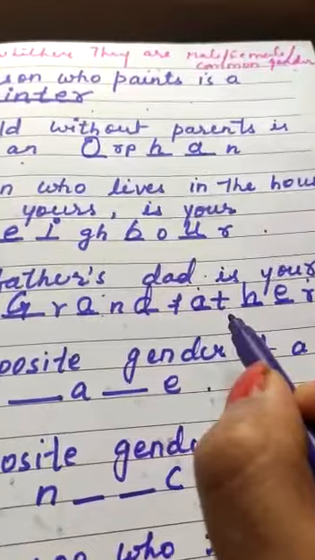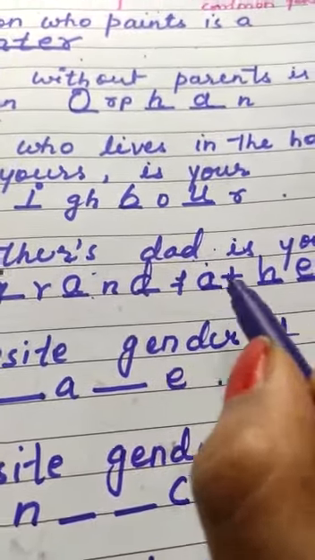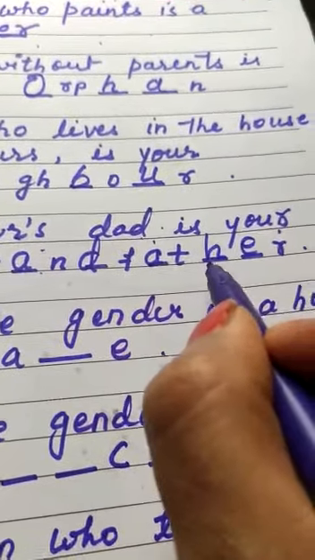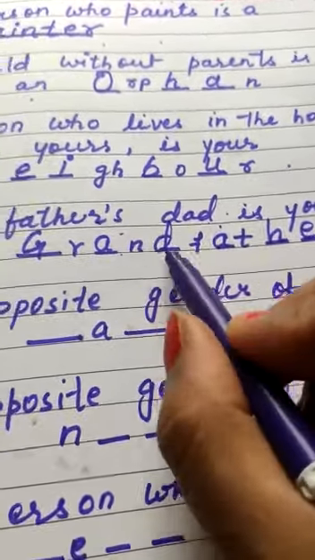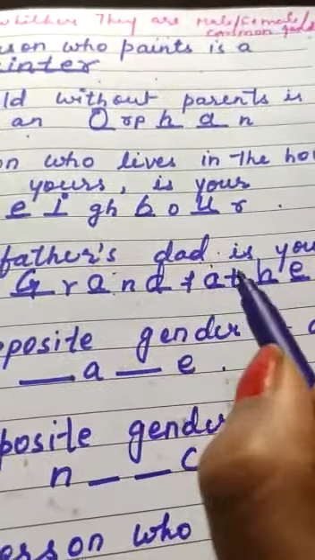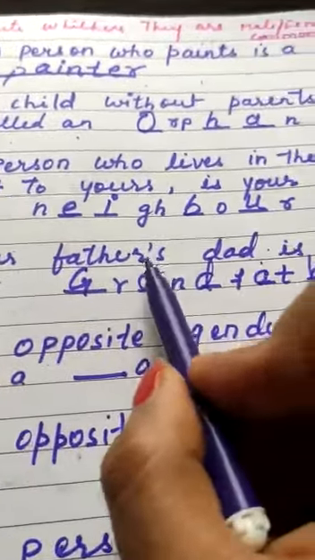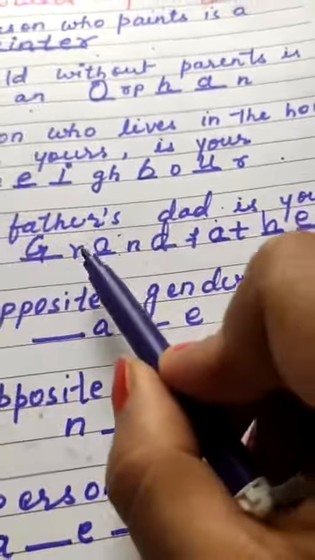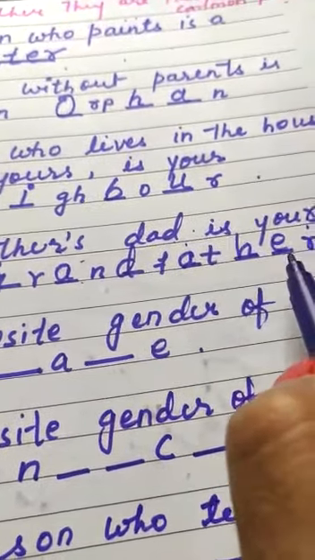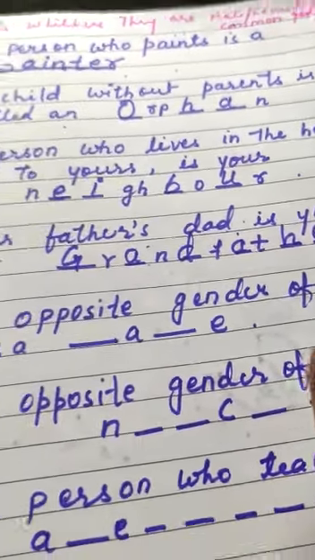It comes under masculine, not common gender. Grandfather is particularly used for a male person. So it comes under masculine gender. Your father's dad is your grandfather. The word father is in the male category, so it comes under masculine gender.